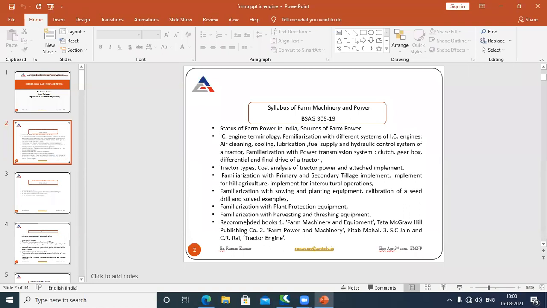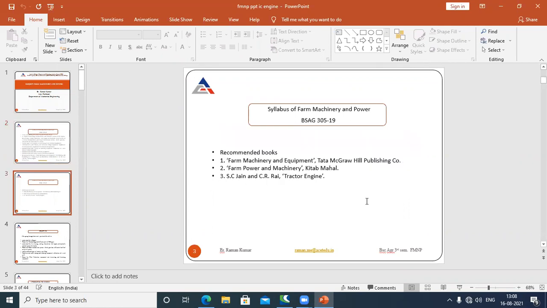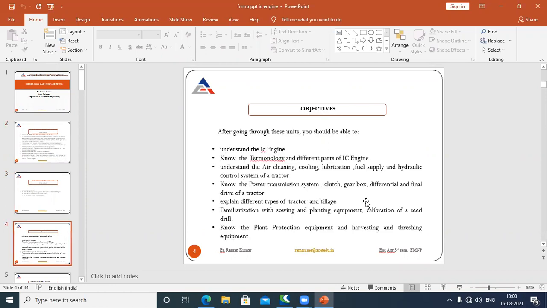Then the recommended books. First of all, we have the Tata McGraw-Hill publication. Number 2, Farm Power and Machinery by Kitab Mahal. And number 3, SC Jain and CR Rai, Tractor Engine. I will recommend all these three books for your syllabus, Farm Machinery and Power. So this is all about your recommended books. I have already given one more PPT over here.